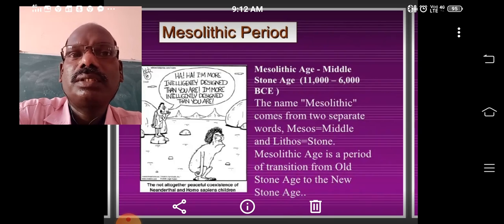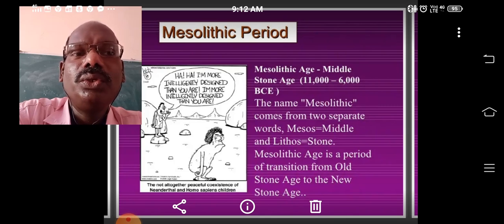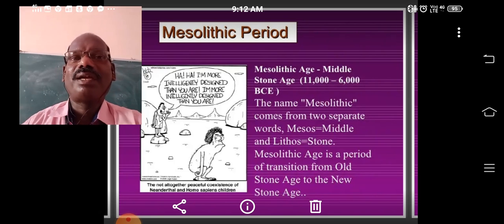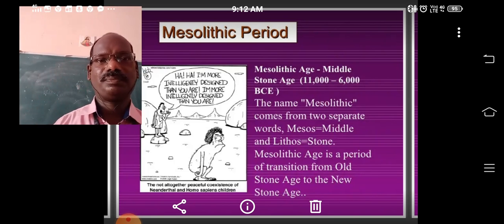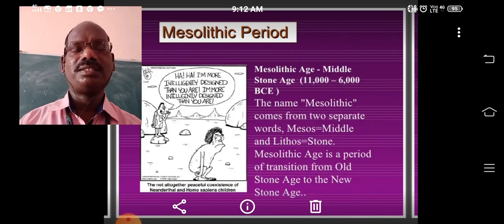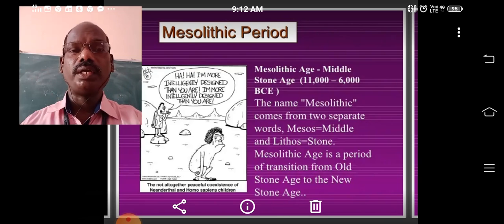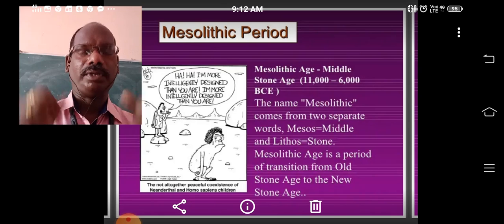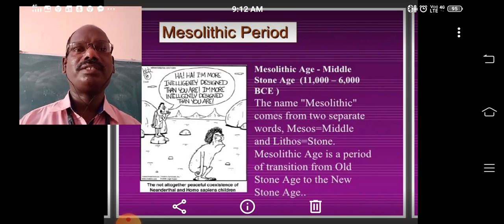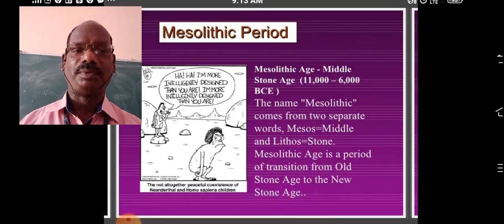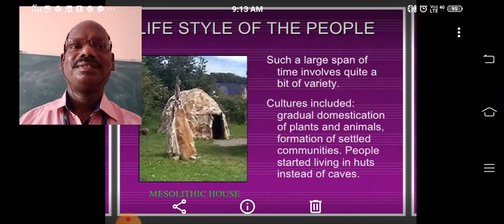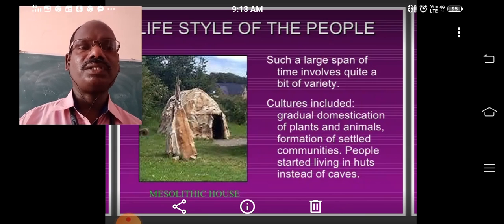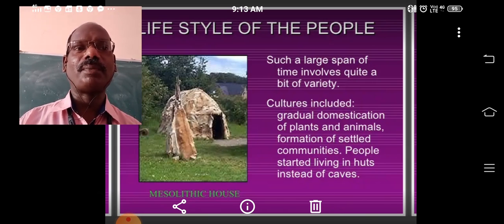The Middle Stone Age is a period of transition from the Old Stone Age to the New Stone Age. That means a cultural change is happening during this period. What was his culture in the Old Stone Age? And he is going to a new era, and in between, what happened? That period we can describe as the Mesolithic period. Students, these are the main cultural changes that happened during this time.